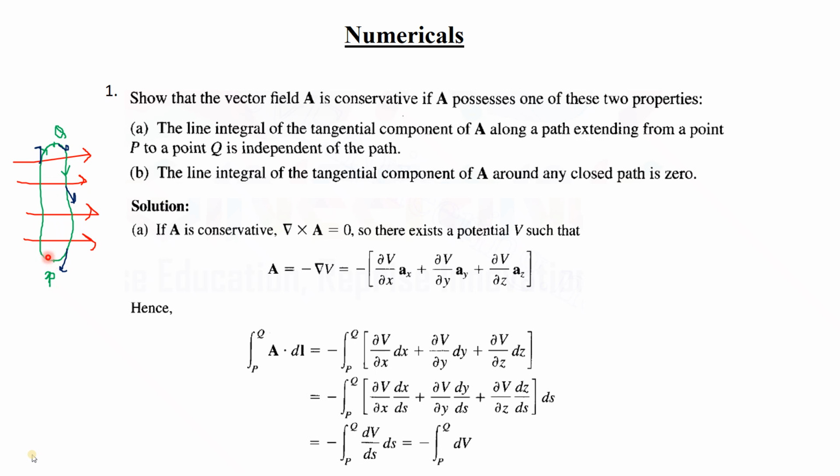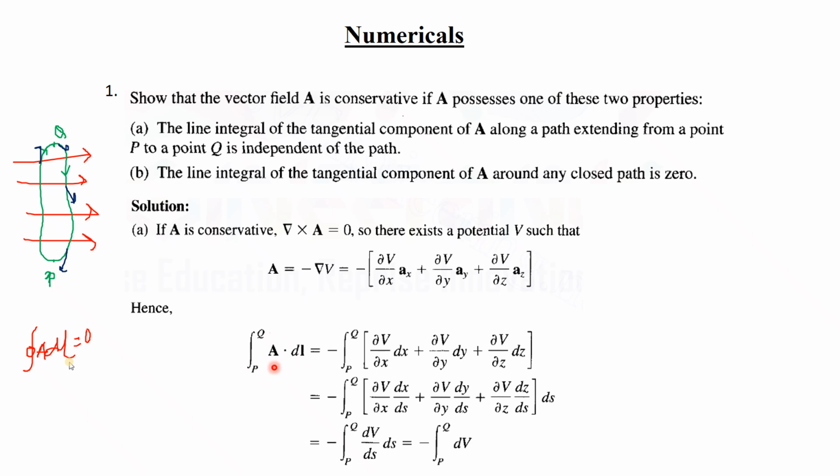But if it is not rotating, then the closed line integral will be 0, because if the curl is 0, the closed line integral of the vector will be 0. So if you take the vector from point P to Q and Q to P, it won't make any difference. It will be the same because it is not rotating. That we have to see over here.